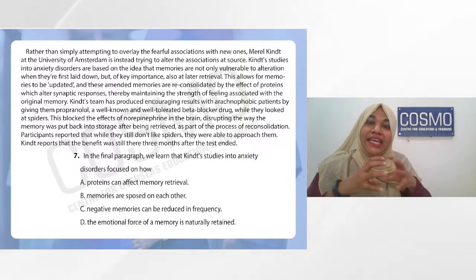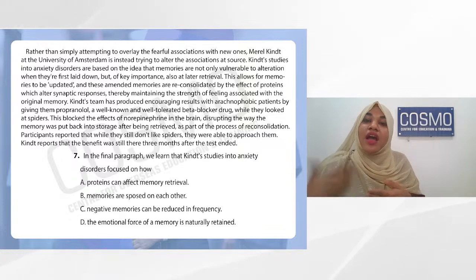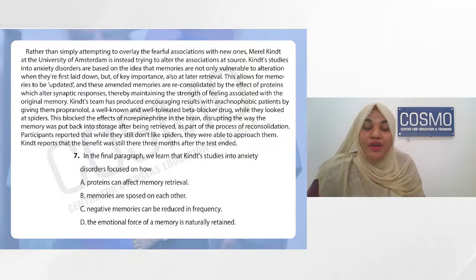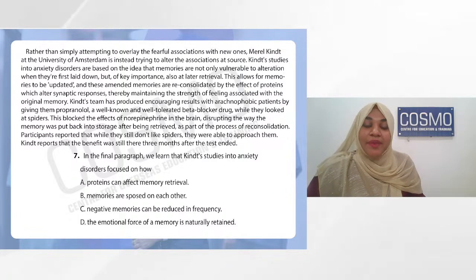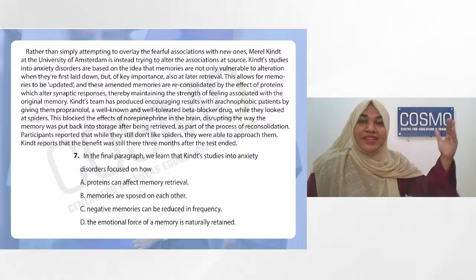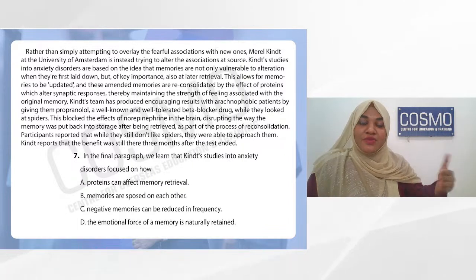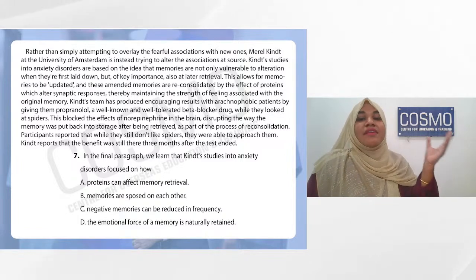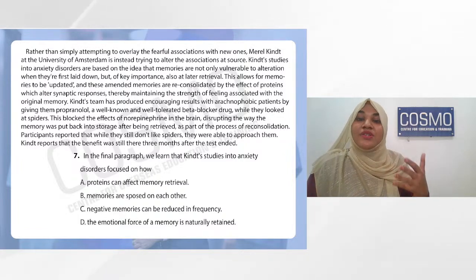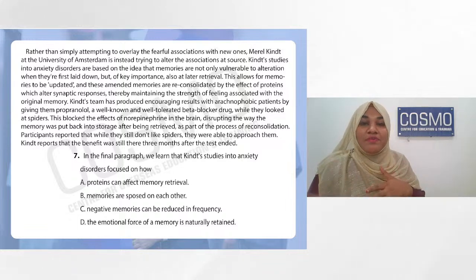We learned that Kind's studies into anxiety disorders focused on how? What was it focusing on? So read the passage, the corresponding paragraph. I think you were able to get a sequence of events. We talked about phobia, we talked about the conventional therapies, and we thought that there was also a drug therapy. Then we talked about how the conventional therapies are having a lot of problems because of getting exposed to it again and again. So the author is not agreeing with that.